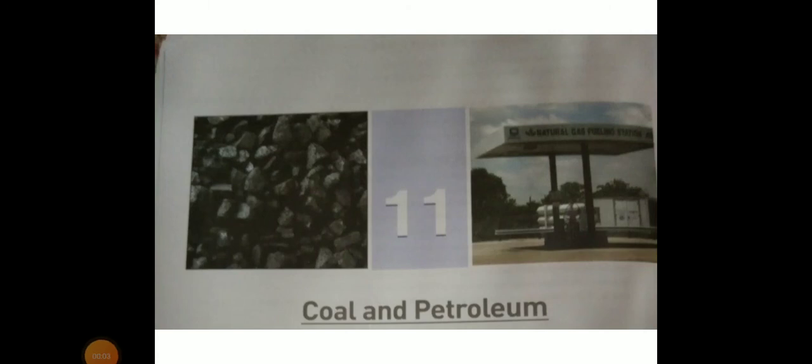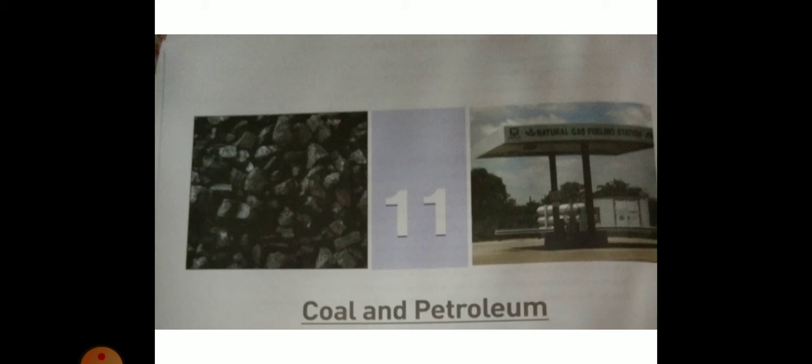Today we are going to discuss chapter number 11, coal and petroleum. We have discussed coal in our last class, so today we will discuss petroleum. Petroleum is derived from the Latin word petra meaning rock and oleum meaning oil. The meaning of petroleum is rock oil.